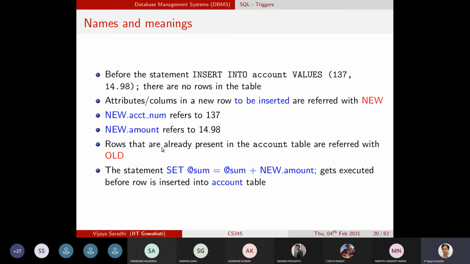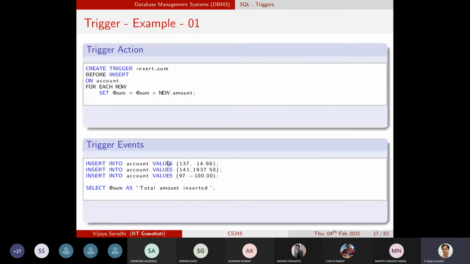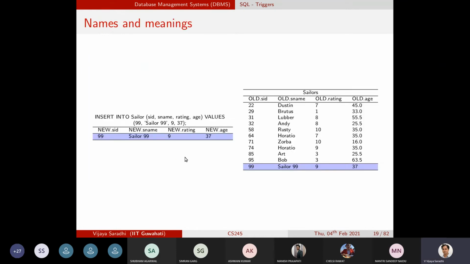So here we try to insert. In this, these are the insert statements. This is the new dot account number, this is new dot amount. This is the new dot account number, and this is the new dot amount. And when we are saying new dot amount, this value is added to the sum value. That is what actually happens.